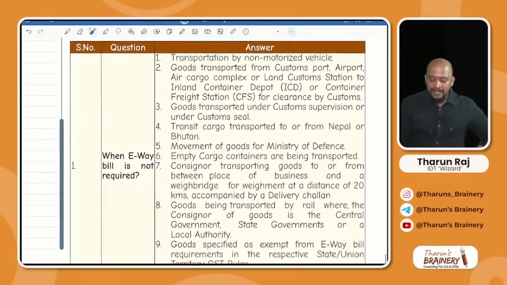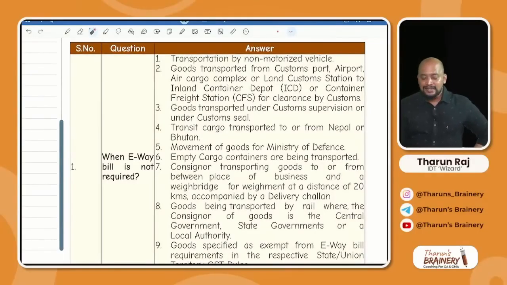So when is an e-way bill not required? There are some cases where an e-way bill is not required, that is transportation by non-motorized vehicle. Non-motorized vehicle means bullock cart, horse cart, rickshaw, etc. E-way bill not required. Even for goods transported from a customs port, airport or air cargo complex.